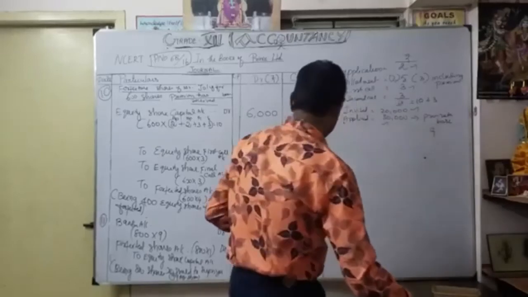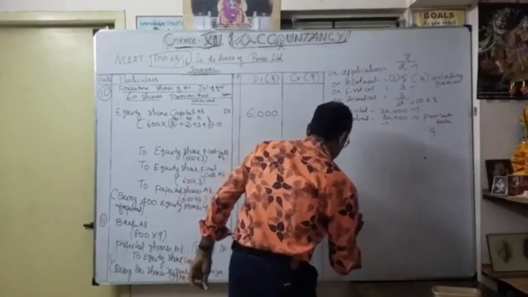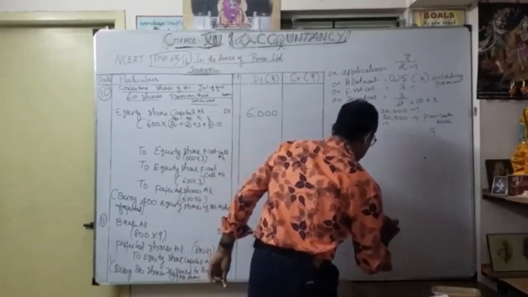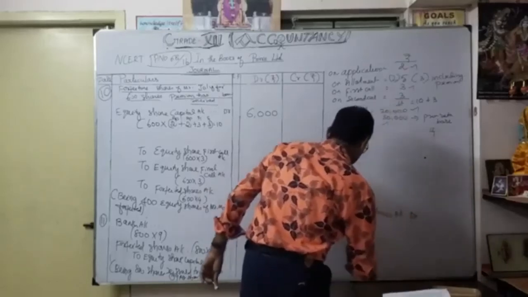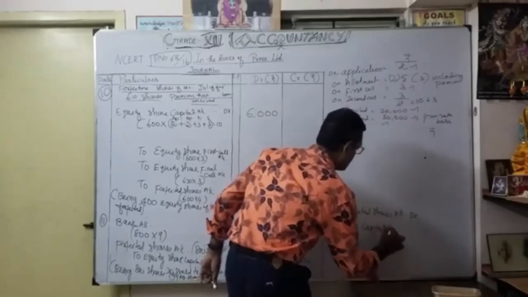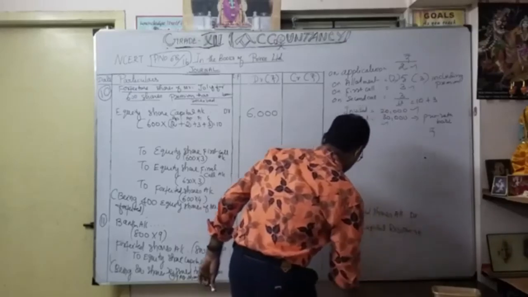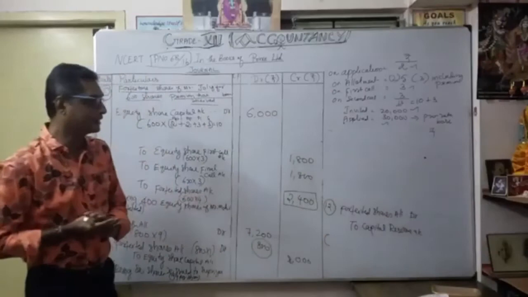As you know, 12th entry: forfeited shares account debit to capital reserve account. Okay. Narration. We are going to find the value.